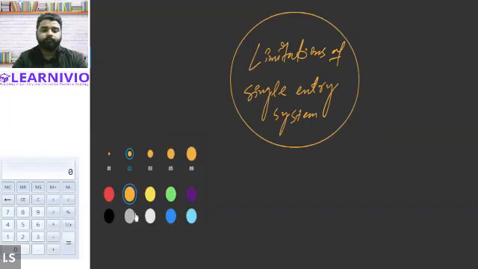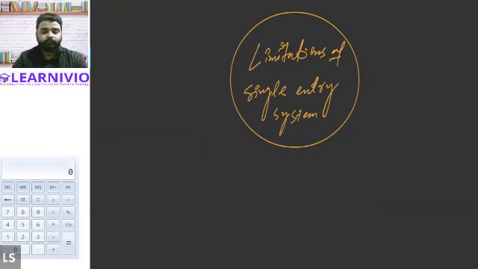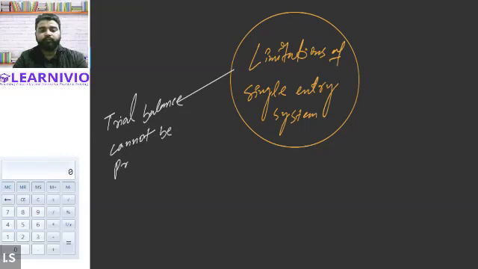Number one. Okay, so the first limitation is that since the accounts are not prepared following the double entry accounting system, a business won't be able to prepare the trial balance. Trial balance cannot be prepared. This is one of the limitations of the single entry system.